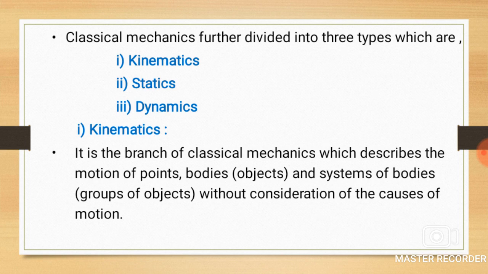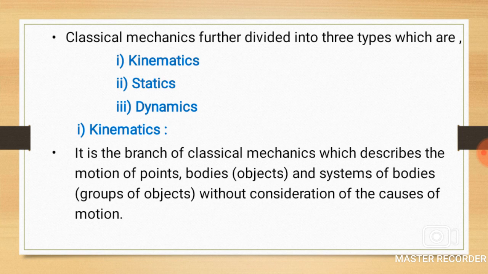We know that when we apply force on an object, then there is a motion, and there are many types of motion, such as translational motion, rotational motion, vibrational motion. These are all different types of motion. If we consider a particular object and apply force on it, there is a motion due to the force. But this problem we study without consideration of the causes of the motion. That means which type of forces act on that object is not taken into account. So this all comes under kinematics.